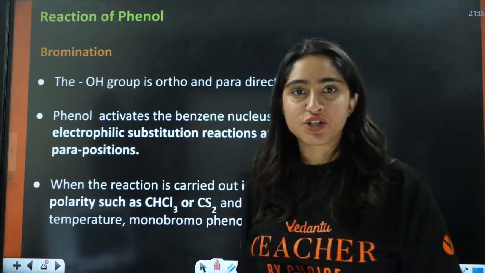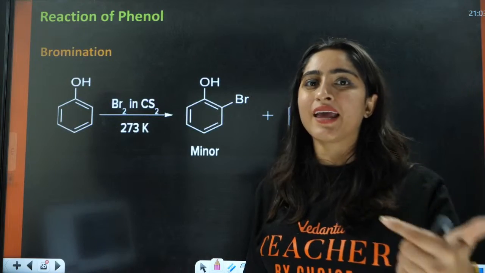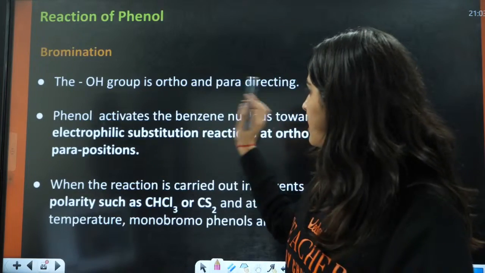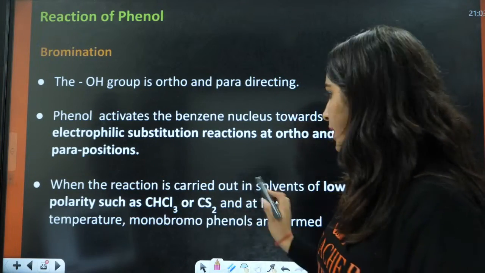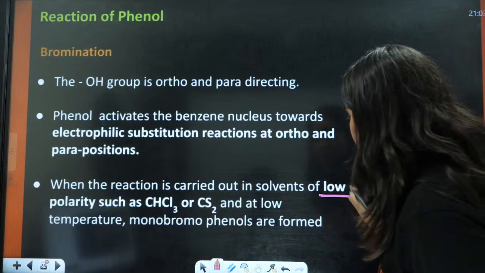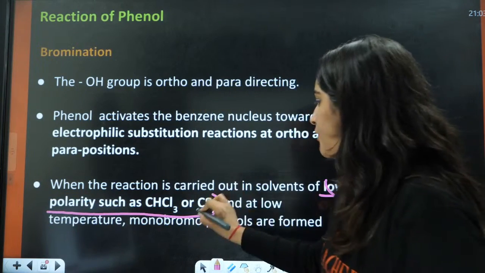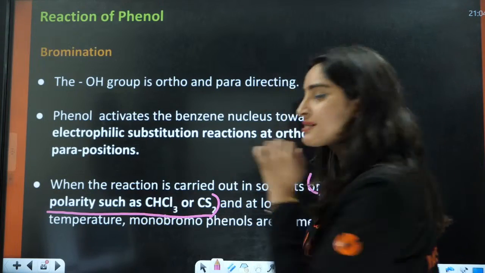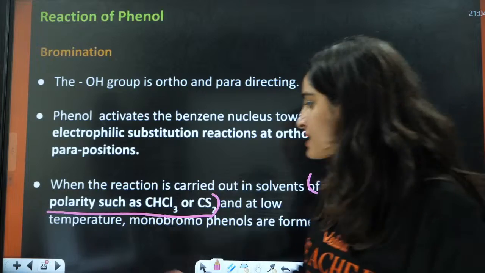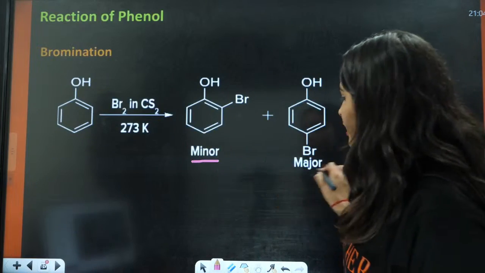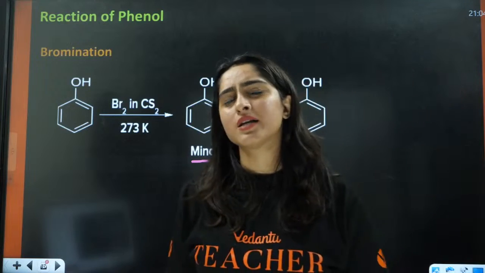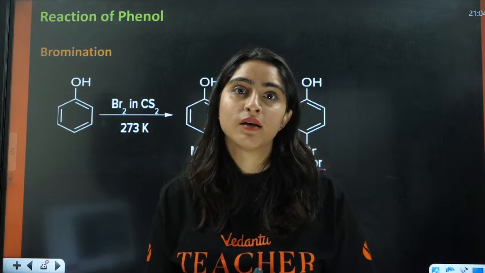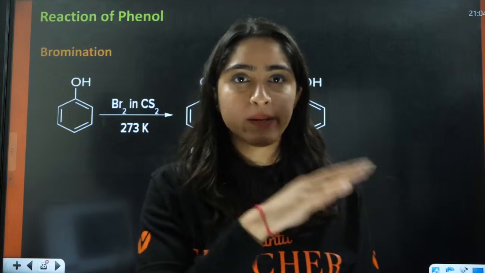So now you have bromination. For bromination, in case of CS2 and in case of water, the products are entirely different. So if you have CS2, it is ortho and para directing. When the reaction is carried out in solvents with low polarity, this line is very important, such as CHCl3, CS2, it will lead to the formation of different products, that is ortho and para products. And now tell me why everywhere you will see ortho and para products. What is the reason? The reason is there is a negative charge on ortho and para positions, right?